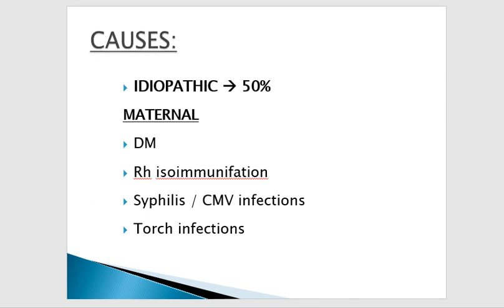So, causes. In 50% of the cases it is idiopathic. In the remaining cases we can divide the causes into maternal, fetal and placental causes. Maternal causes: if the patient is diabetic with uncontrolled diabetes, then it will cause polyhydramnios. In Rh isoimmunization, if the patient is Rh negative and the husband is positive, then Rh isoimmunization will lead to polyhydramnios. Then some infections like syphilis and cytomegalovirus, the TORCH infections, will also lead to hydrops fetalis and